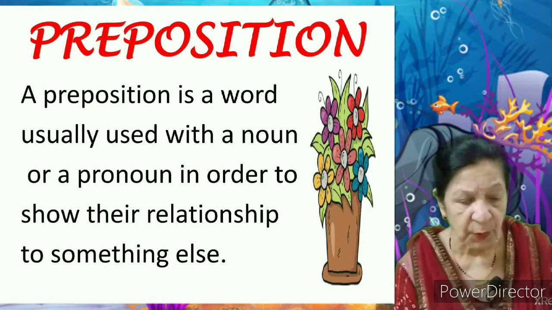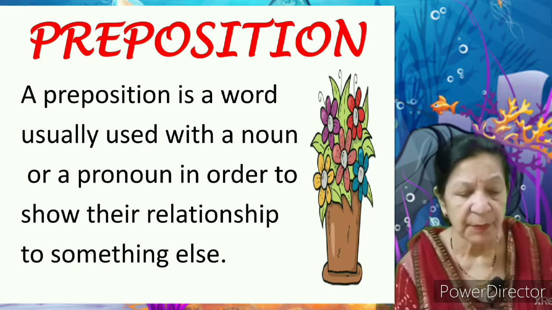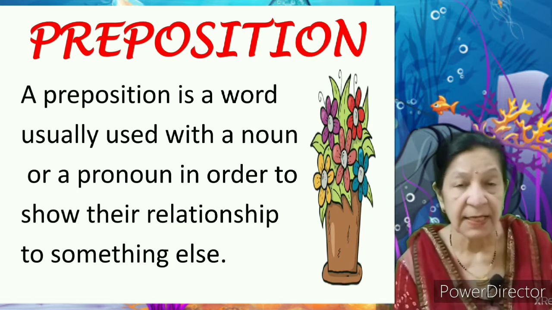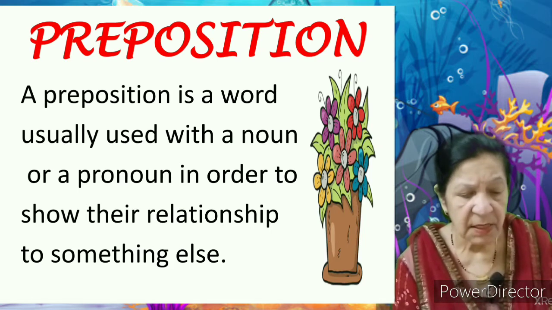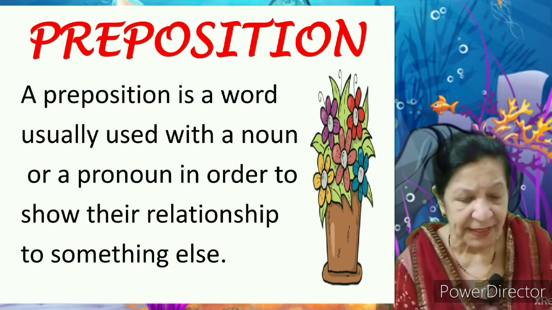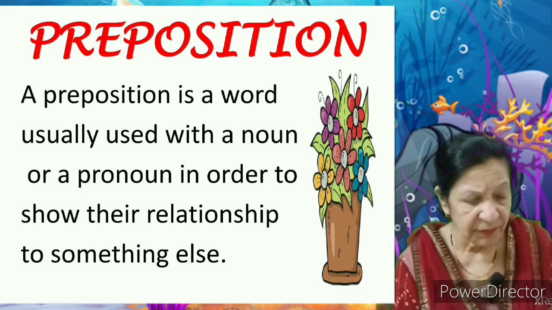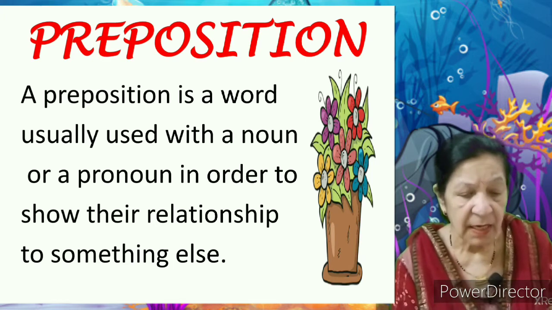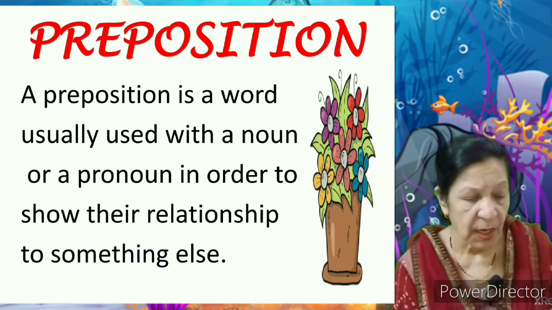Link means they provide relationship between noun and pronoun with other words in the sentence and thus make the sentence complete. These other words may be noun, pronoun or adjective. So preposition रिलेशन बताता है नाउन या प्रोनाउन का एक दूसरे शब्दों से एक ही सेंटेंस में.